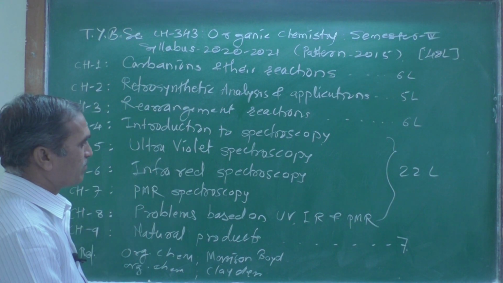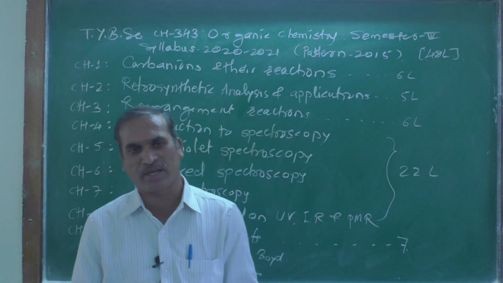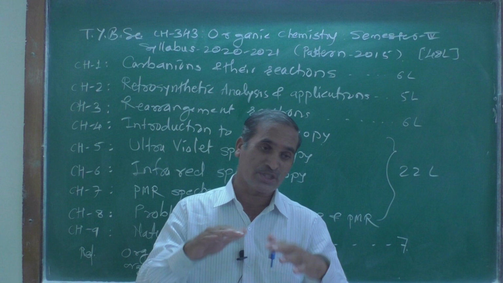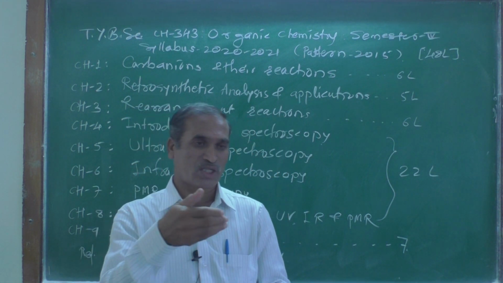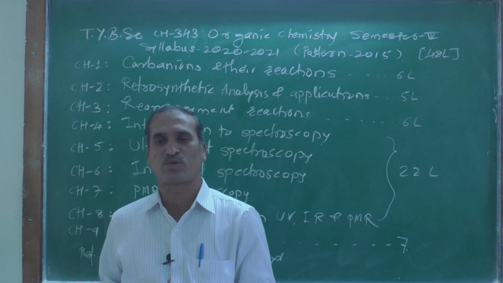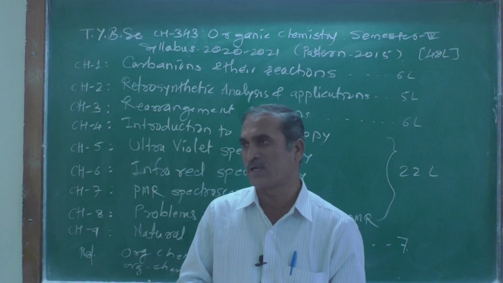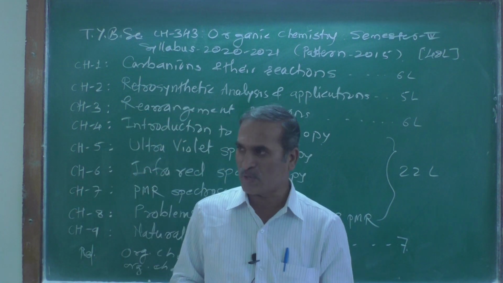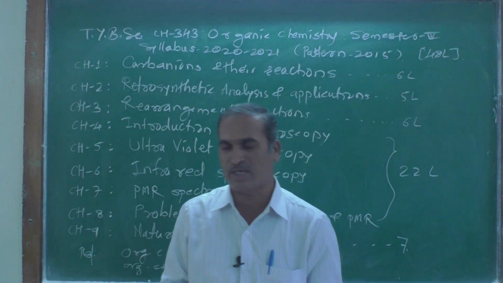Then next one is infrared spectroscopy. The short form of infrared spectroscopy is IR spectroscopy, and it is again a very important spectroscopy used. I already told you that these spectroscopies are used to determine the unknown structure of an organic compound. But similar to ultraviolet spectroscopy, what type of information does it provide to the organic chemist?